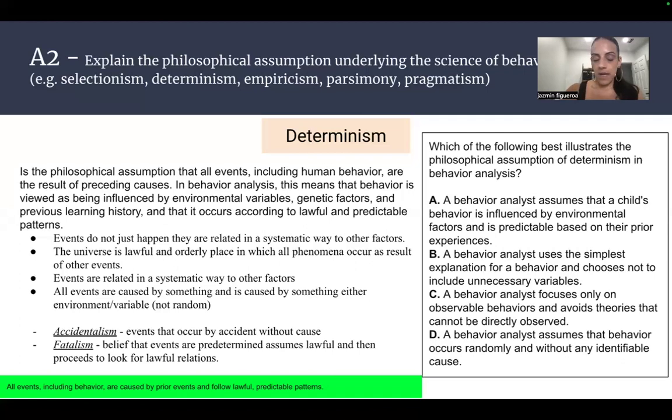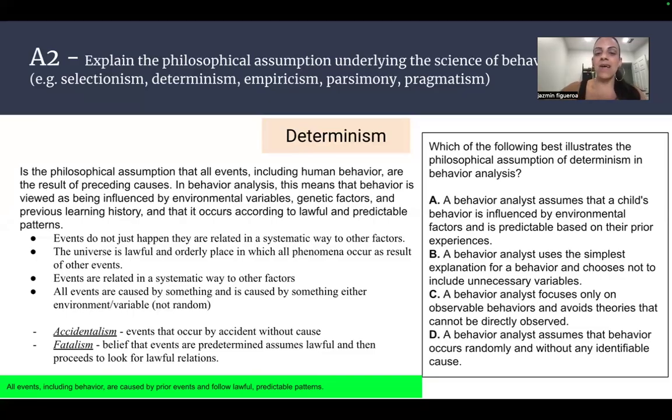A snippet of how we can remember determinism: all events, including behavior, are caused by prior events and follow a lawful, predictable pattern. One way that helps me remember determinism is they're determined to finish. They're determined based off of prior things, whether it's systematic factors. So determinism. I hope that helped.